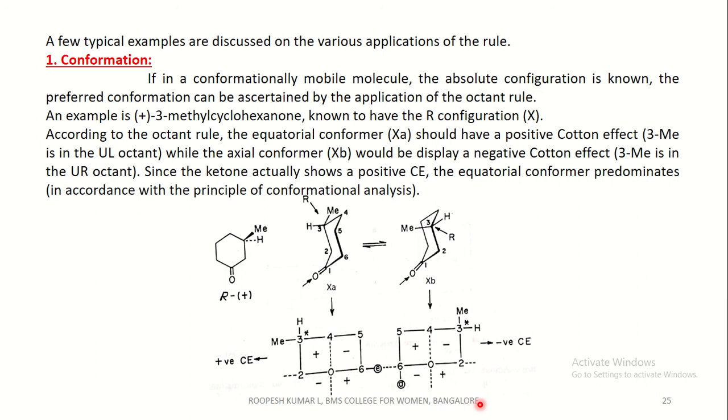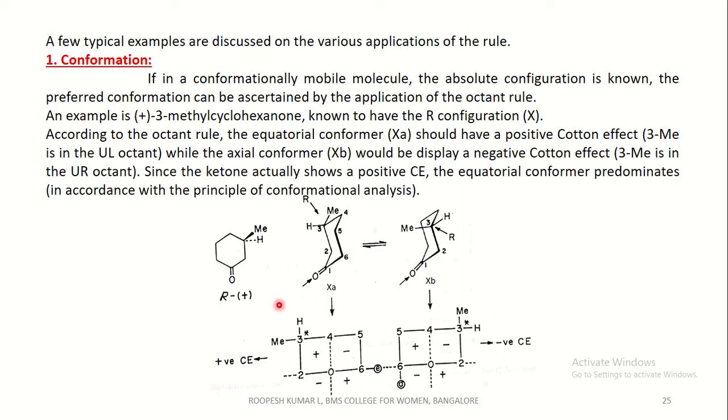An example I have chosen here is 3-methylcyclohexanone. You can see 1, 2, 3, a methyl at the third position, which shows a dextrorotation. Hence, it is called (+)-3-methylcyclohexanone, which is known to have the R configuration, and this is the R. According to the octant rule, the equatorial conformer should have a positive Cotton effect.